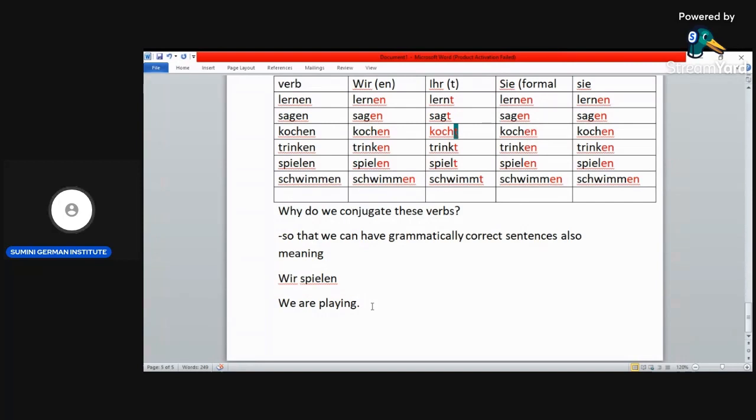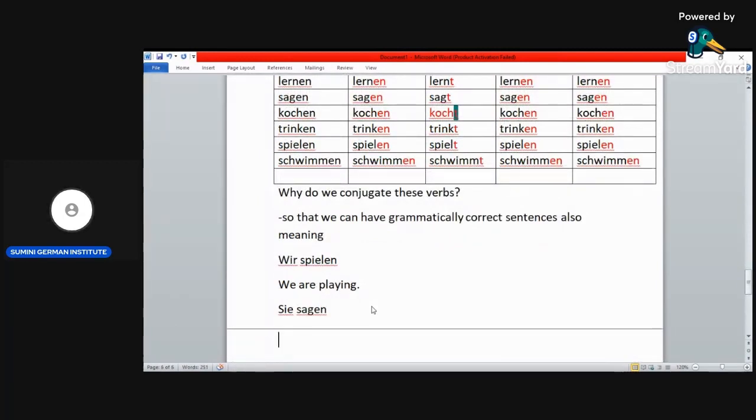Okay, for example, wir spielen, we are playing. Okay, Sie sagen. Okay, since it has a capital S, you are saying the formal situation. For example, when I say er spielt, he is playing or he plays. So it carries meaning.